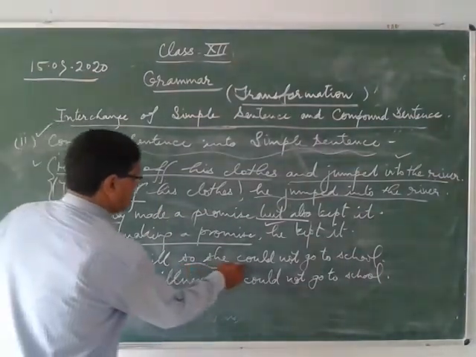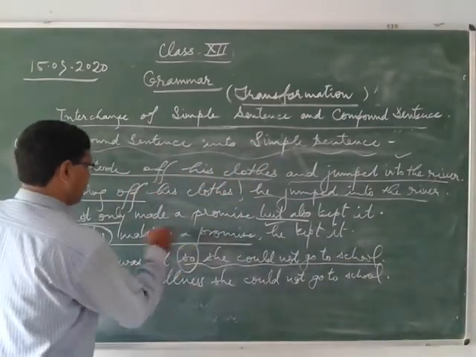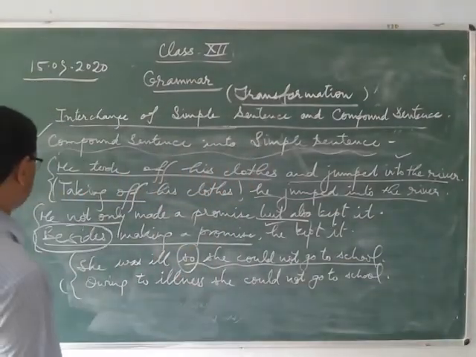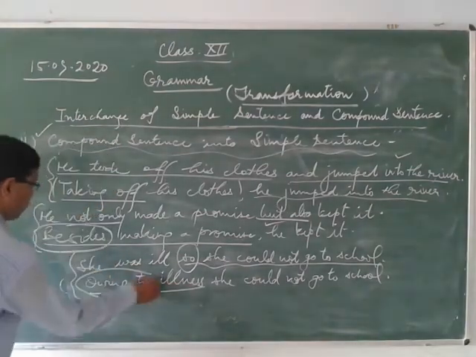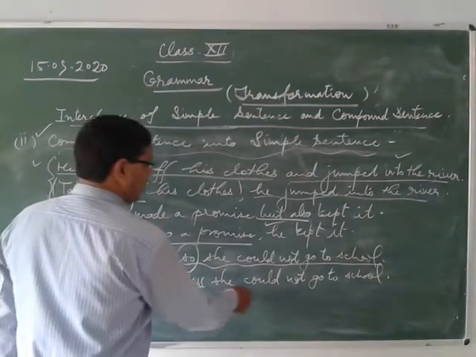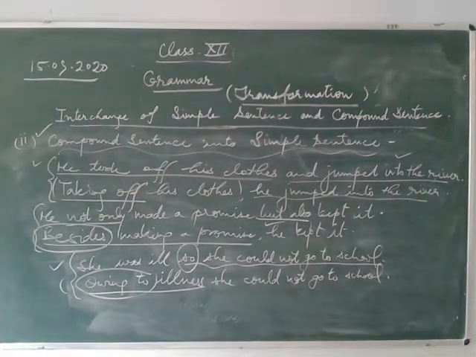And third example here, she was ill, so she could not go to school. This is your compound sentence. It means coordinate clause, and this is coordinating conjunction. So you will change it into a simple sentence. Owing to illness, owing is here preposition. Owing to illness, she could not go to school. So in this way, you will interchange simple sentence and compound sentence.